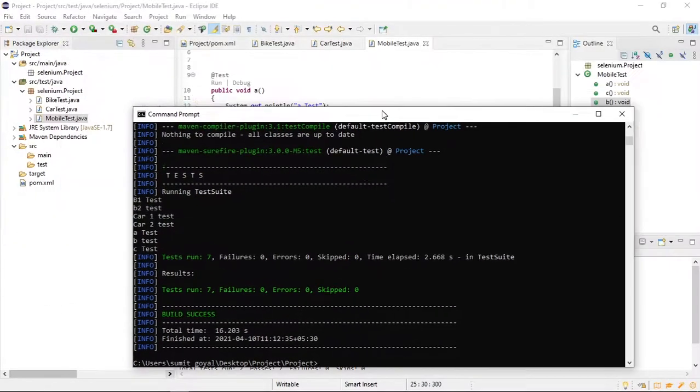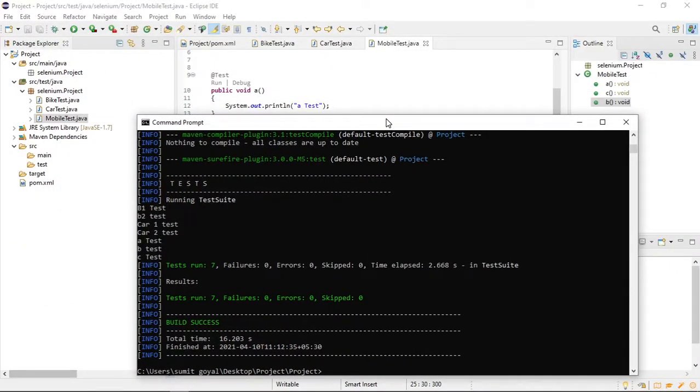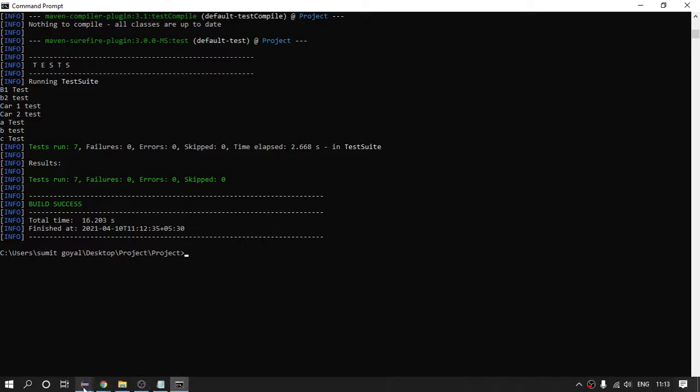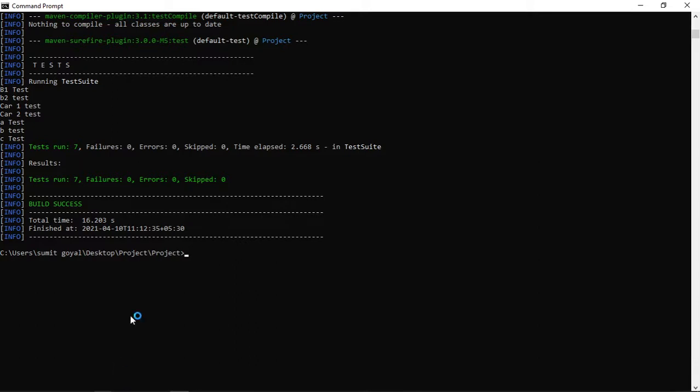Yeah, it's clear. Sorry, one more question. While giving the commands in the terminal, you were giving Maven test. Is it a standard command, or is it because we have the name test in the source path? No, it is the standard command provided by Maven itself. It has nothing to do with the test folder.